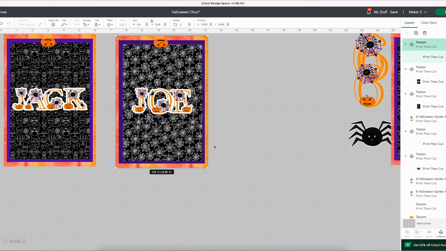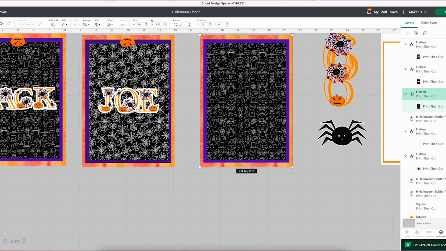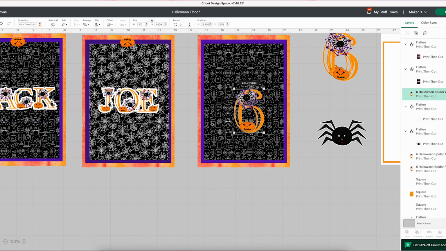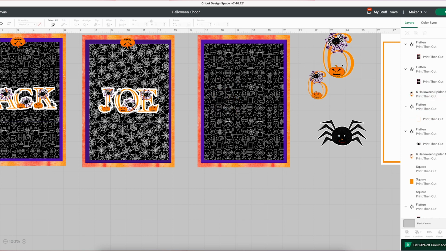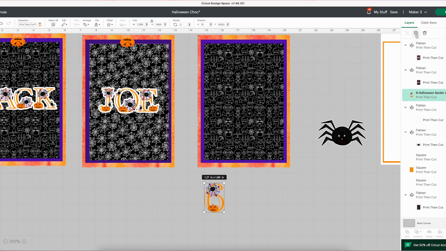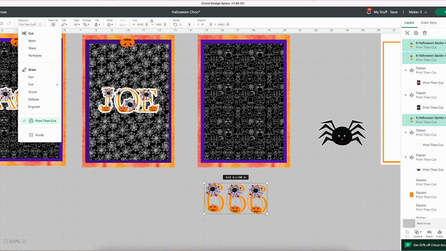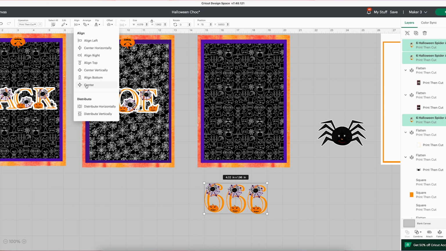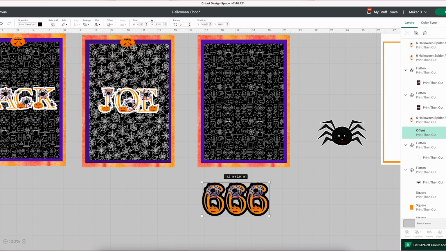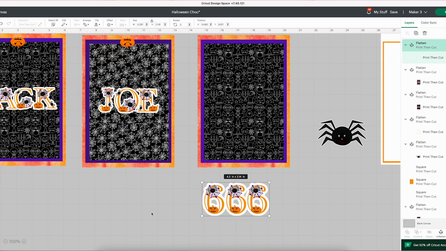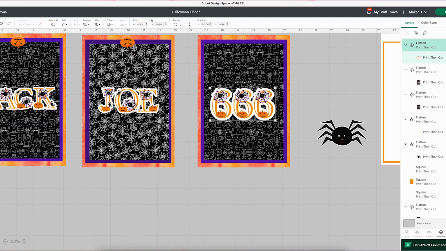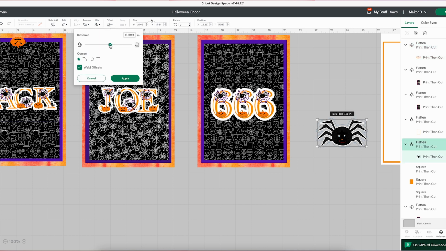And there's that wrapper. So then just for my last wrapper, I'm going to make it plain, because you might want to save on ink, so you could have a white background. So I'm going to create a 666 just by duplicating my sixes, create an offset. I'm going to just align them a bit because they're just a bit wonky. Create the offset, and then I think I'm going to change that pattern. So yeah, I'm going to make it white.